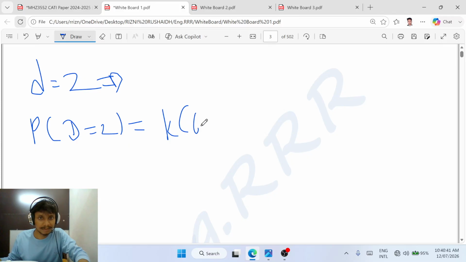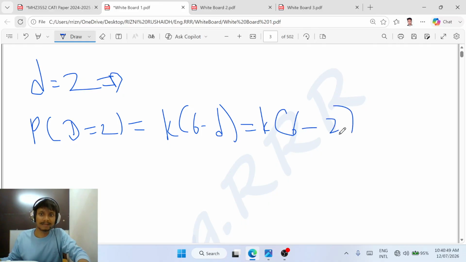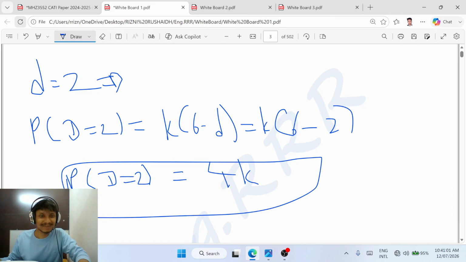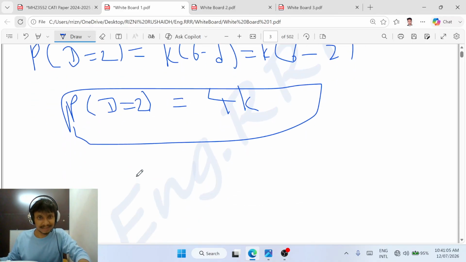K into 6 minus d is k into 6 minus 2, and 6 minus 2 is equal to 4. Therefore P(d = 2) is equal to 4k. Very easy.